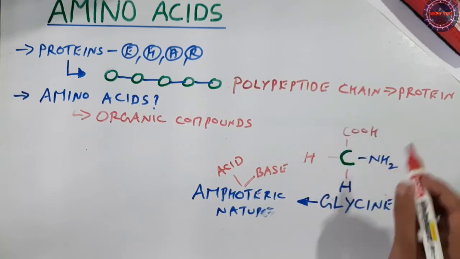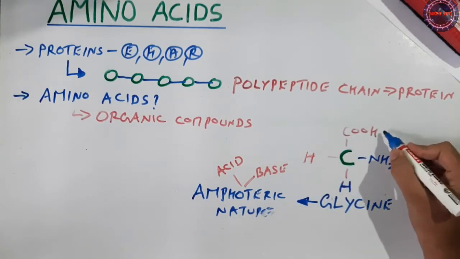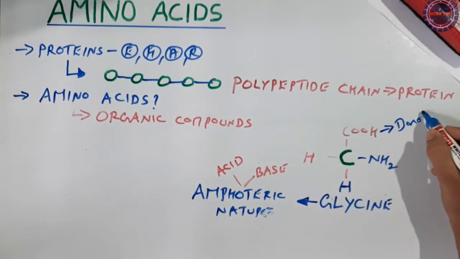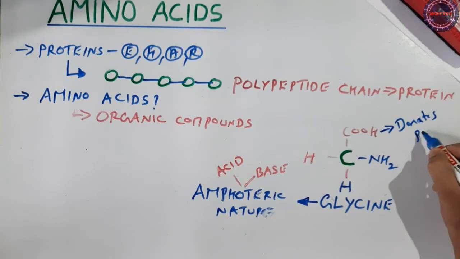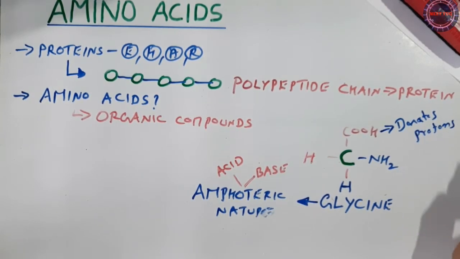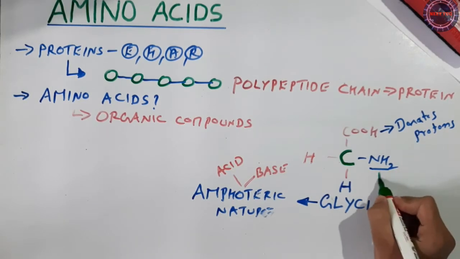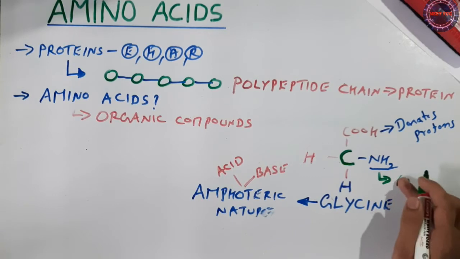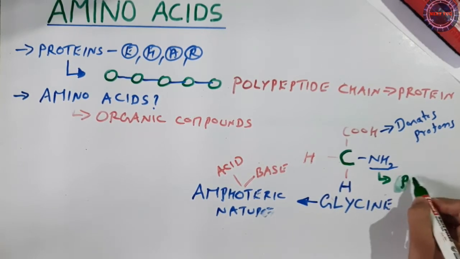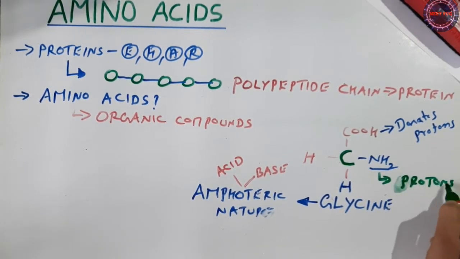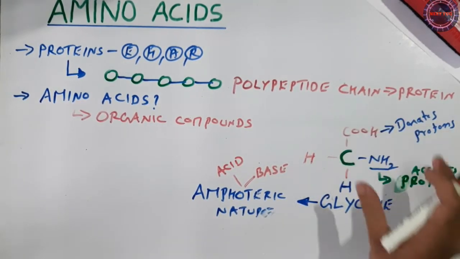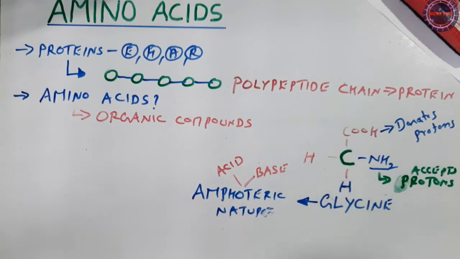You see this COOH here, which donates protons, and you see this amino group, which accepts protons. Because of this property, glycine is amphoteric.